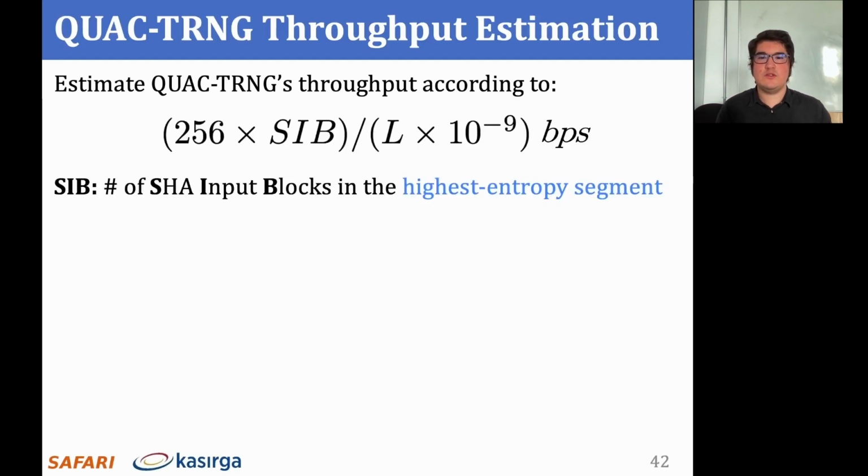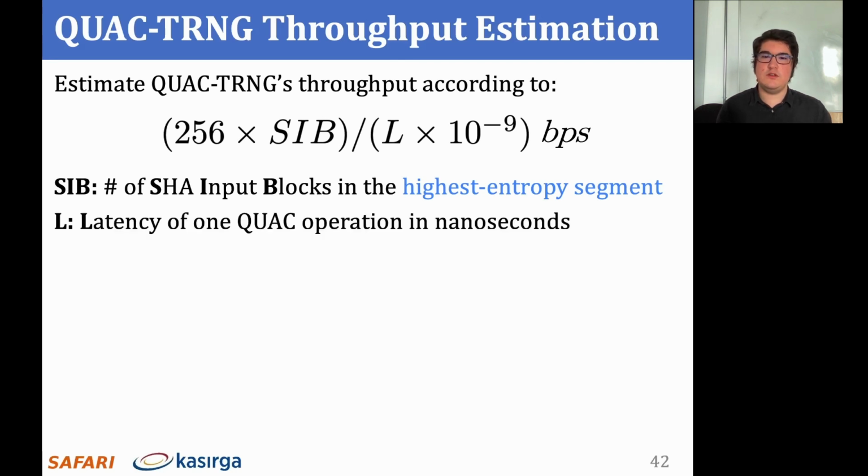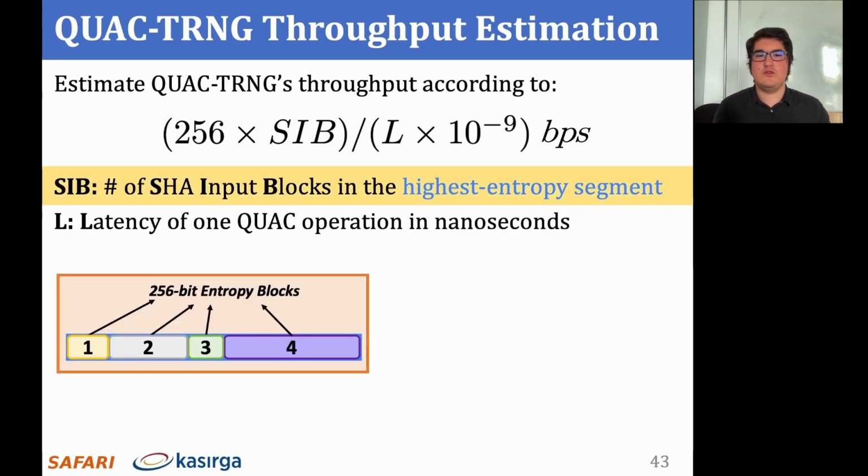Here, SID is the number of SHA input blocks in the highest entropy DRAM segment, and L is the latency of executing one QUAC-TRNG iteration in nanoseconds. We refer to a contiguous range of cache blocks with 256 bits of collective Shannon entropy in a DRAM segment as a SHA input block. In this example, there are 4 arbitrarily sized SHA input blocks.